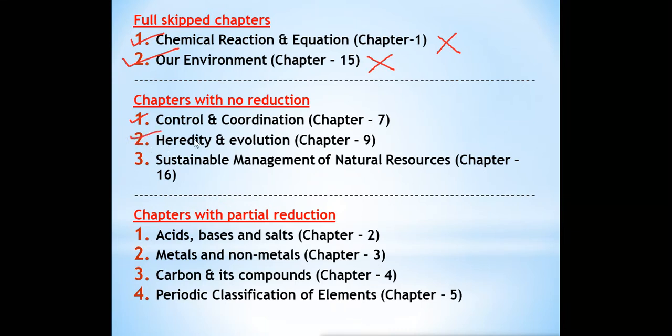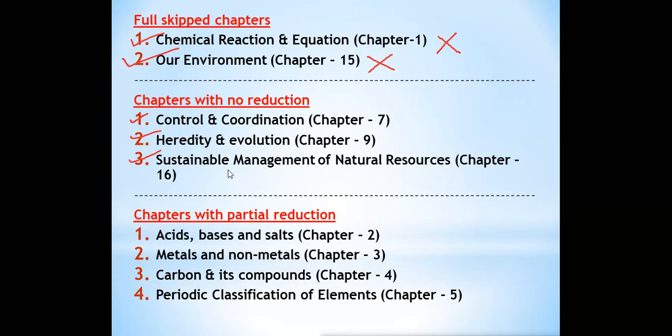Second chapter is heredity and evolution, chapter number 9. This chapter also you have to read completely. And the next one is sustainable management of natural resources, the last chapter from your textbook, chapter number 16. These three chapters you have to read completely, no reduction is there in this chapter.